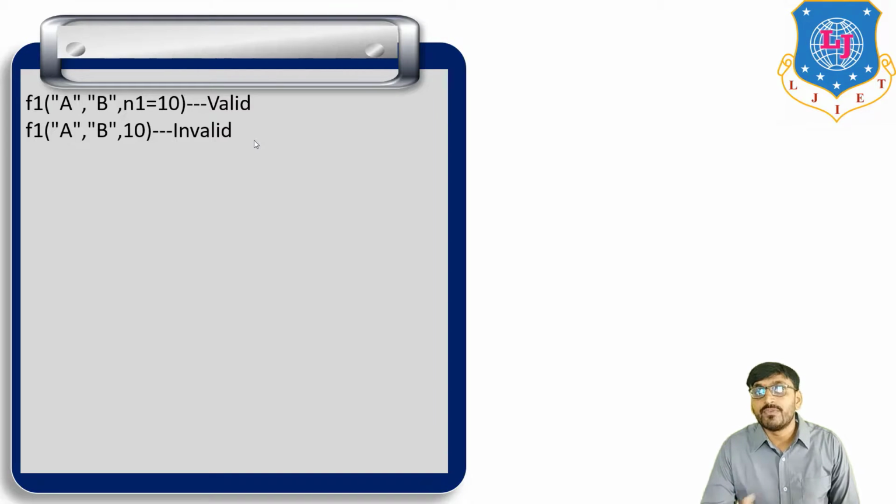So after a variable length argument, it is a keyword argument, and if we use it before the variable length argument, then it is a positional argument.